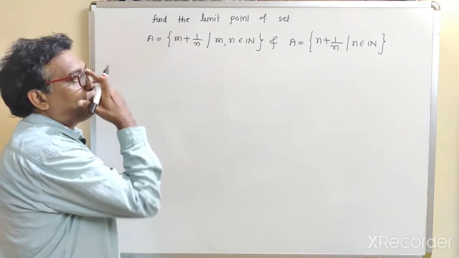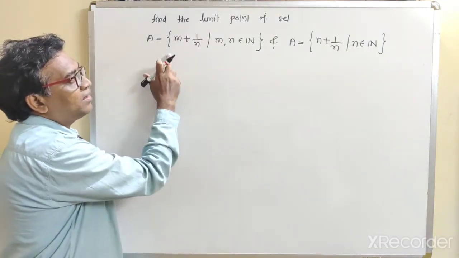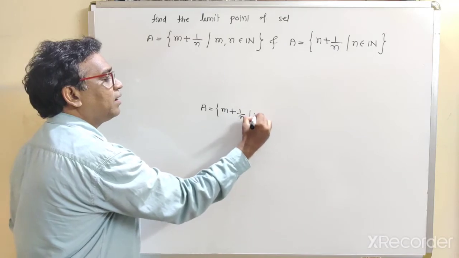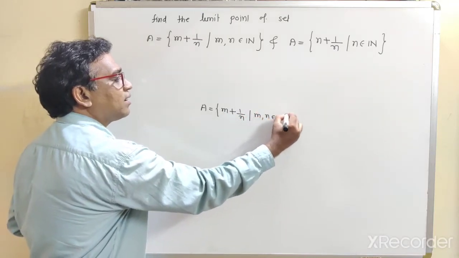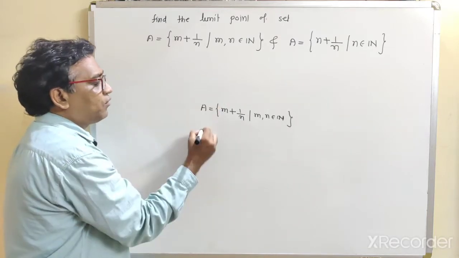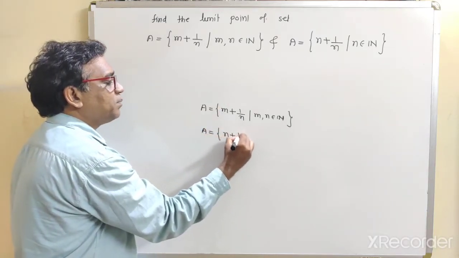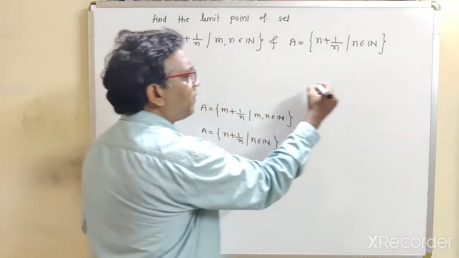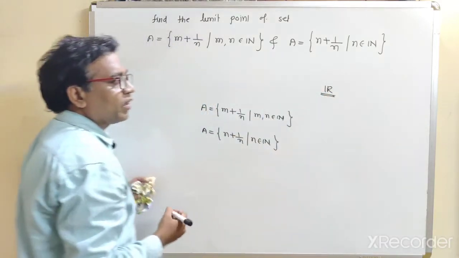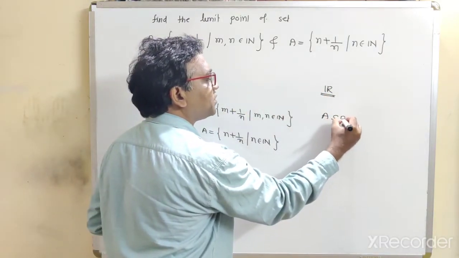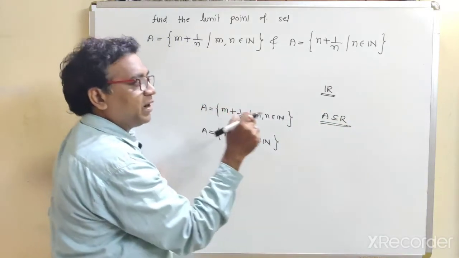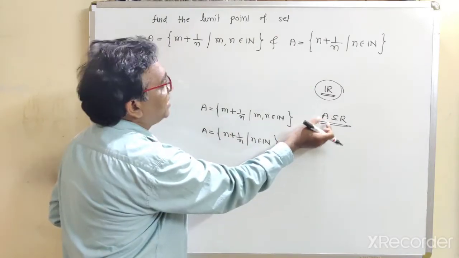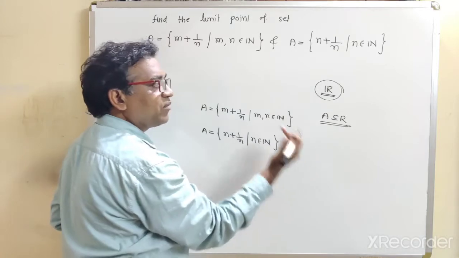Now find the limit point of the given set. A is equal to, this is the first set, m plus 1 upon n, where m and n are natural numbers. And the second set A is given by n plus 1 upon n, where n is a natural number, and we have taken R as a space, and obviously this A is a subset of R. So this is the requirement. First of all, we require some space, we have taken the real line. Secondly, we require some subset, and thirdly, we require some point.